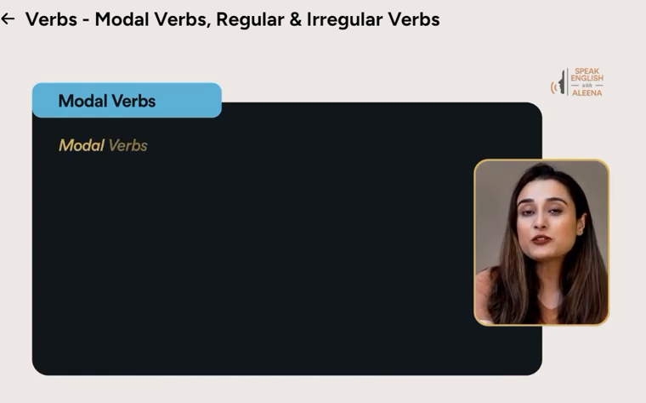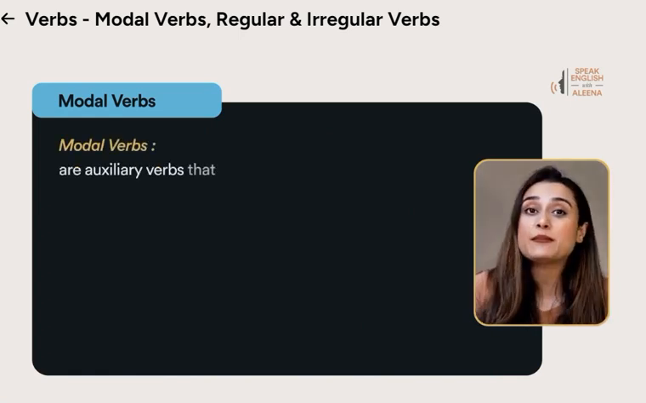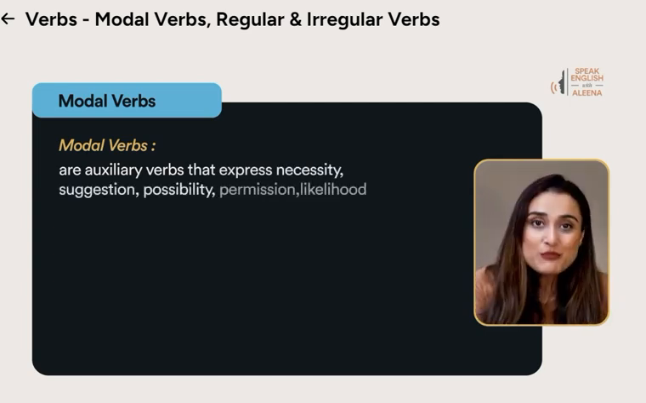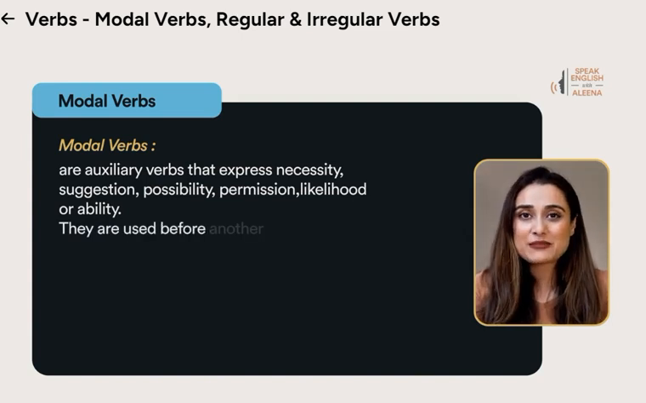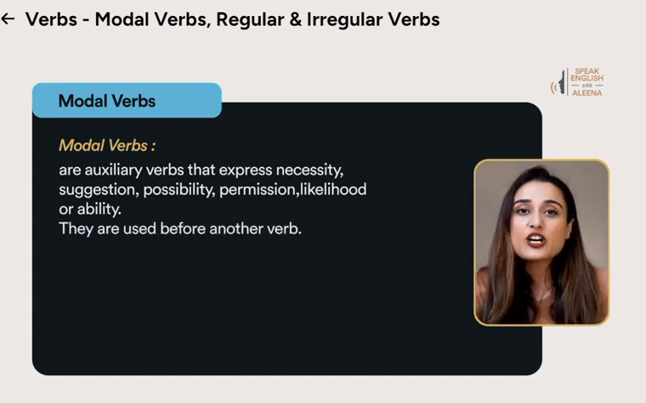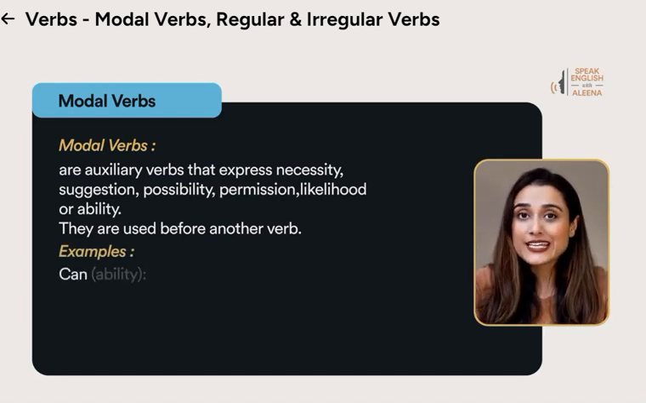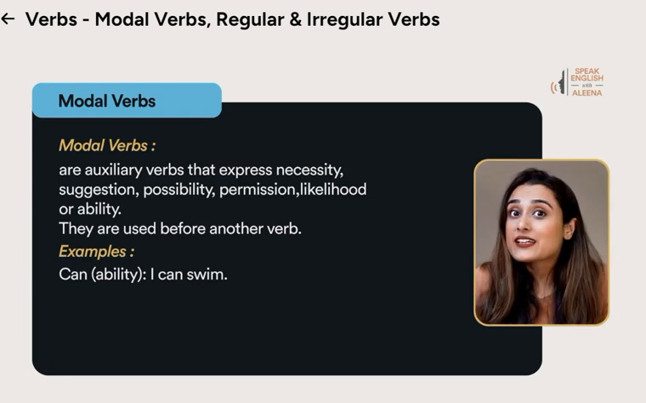Now let's talk about modal verbs. Modal verbs are auxiliary verbs that describe necessity, suggestion, possibility, permission, likelihood, or ability. I'll give you examples. By the way, auxiliary verbs are used before another verb, like the word can. Can expresses ability. I can swim.